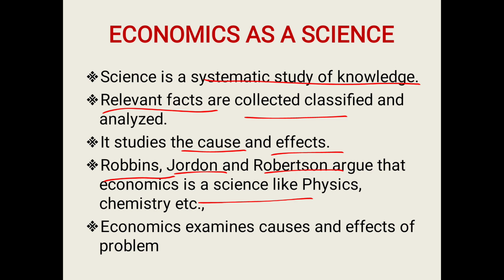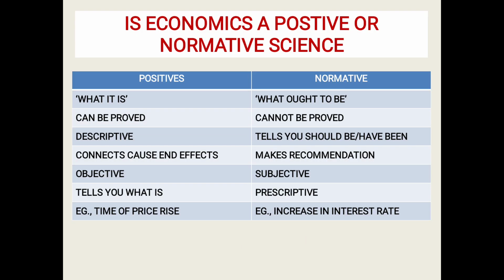So Robbins, Jordan and Robertson are saying economics is also like how we study physics and chemistry. So economics examines causes and effects of the problem. If the prices of the commodities are rising, is it because of inflation or is there any other reason? Why has the bank rate decreased? Why has the bank rate increased? We have to analyze them. We have to examine them. Then only you will know what the real situation in the economy is.